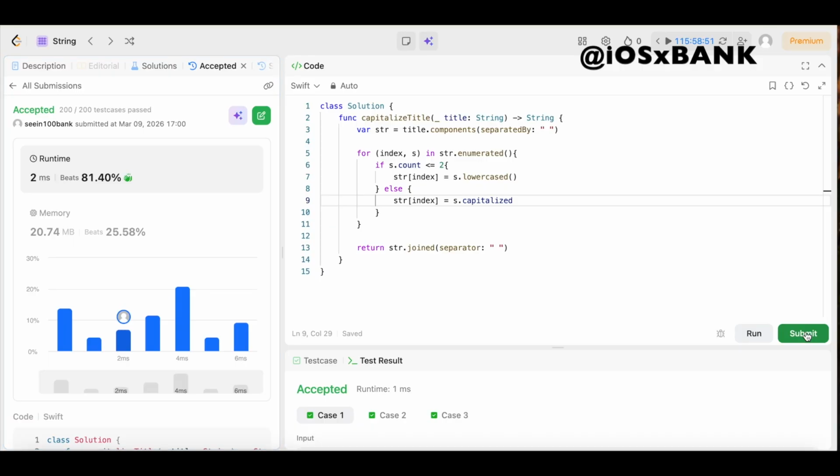And look at that, y'all. 2 milliseconds beats 81.40% of users. That's what I'm talking about. That's what I like to see, y'all.